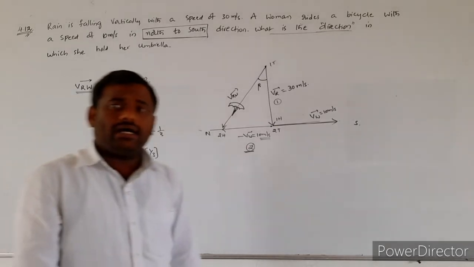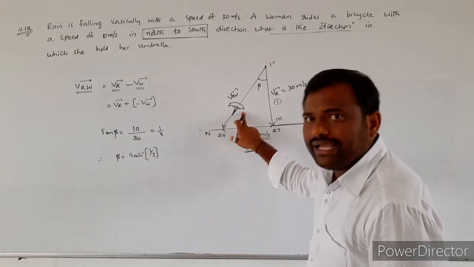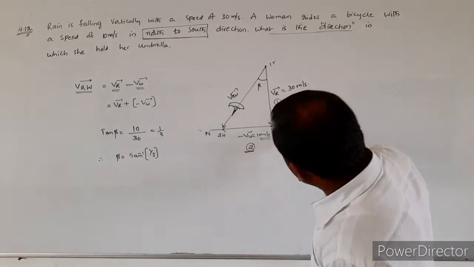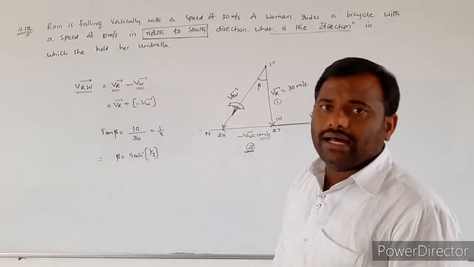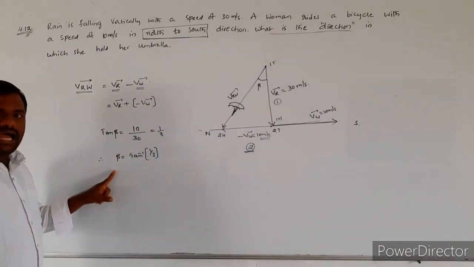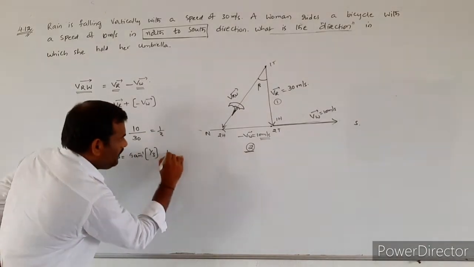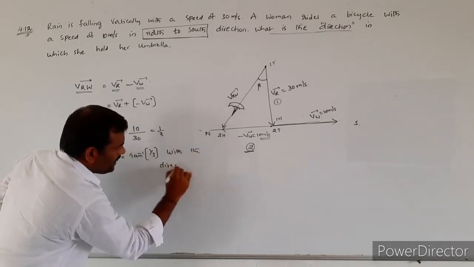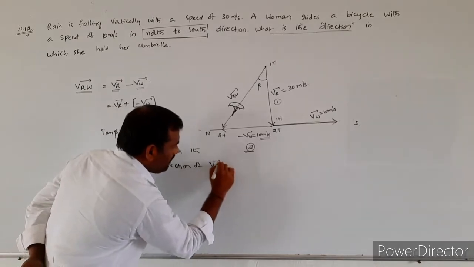What is beta? Beta indicates the angle made by the umbrella with the direction of the rain. So beta is the angle whose value is tan inverse of 1 by 3, which it makes with the direction of VR bar.